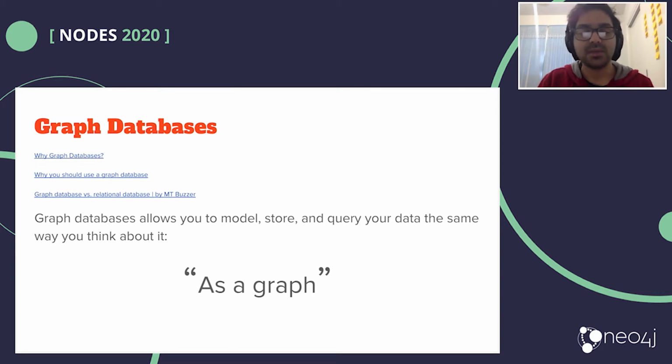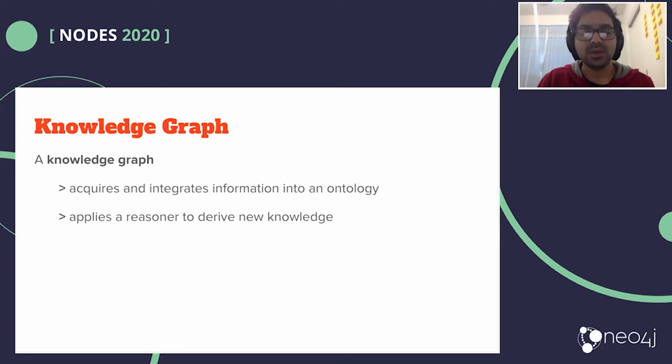I have some links in these slides which you could later visit and read if you're new to Neo4j or graph databases. Now that we have talked about what graph databases are, a quick note on knowledge graphs. This is some information that I've borrowed from a Google search. Imagine you take any ontology and acquire that information, and then you derive some knowledge, or you are able to apply some reasoning on top of this knowledge, you could call it a knowledge graph.